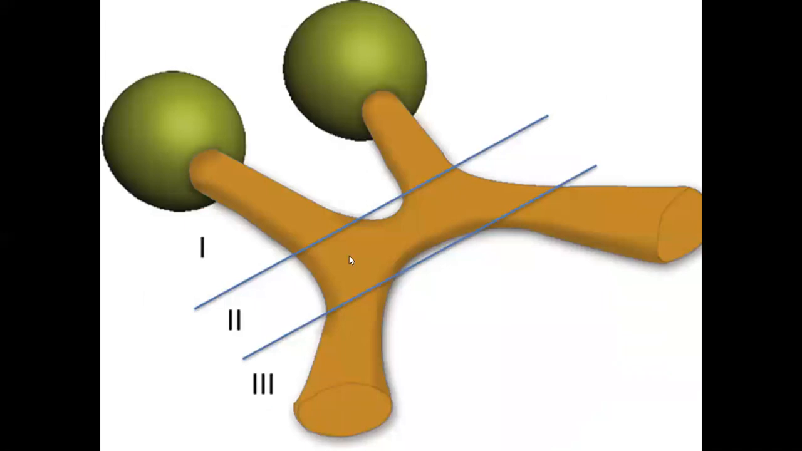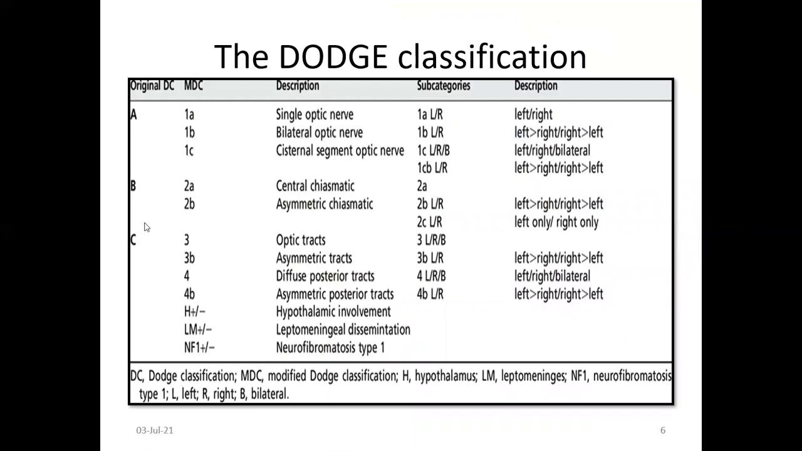Optic pathway gliomas in NF1 can happen in any part of the optic pathway. Those presenting pre-chiasmatic, before the chiasmatic area, are called group 1. Those in the chiasmatic area are group 2, and retro to the optic chiasm is group 3. The well-known classification is the Dodds classification, original and modified. The original has group A, group B, group C. Group A is pre-chiasmatic, B is chiasmatic, C is post-chiasmatic.